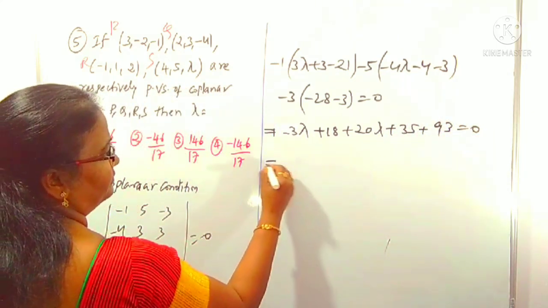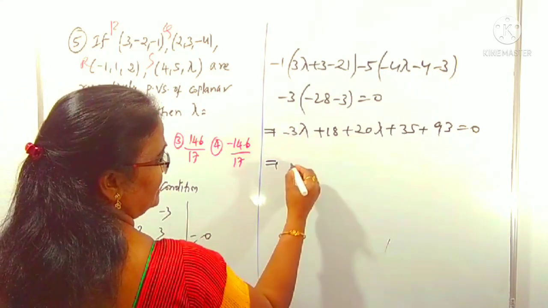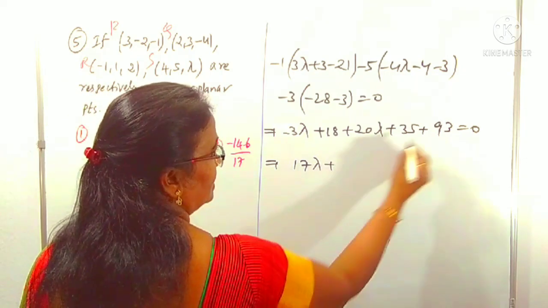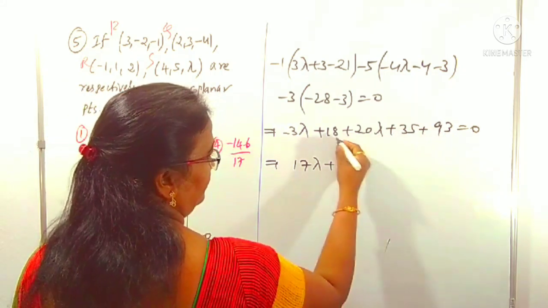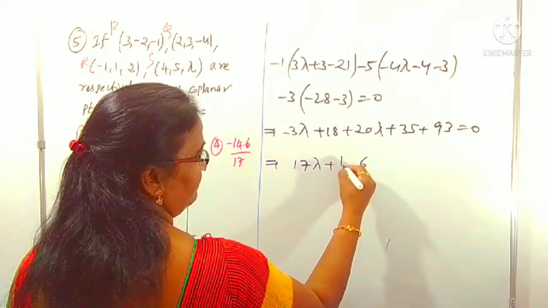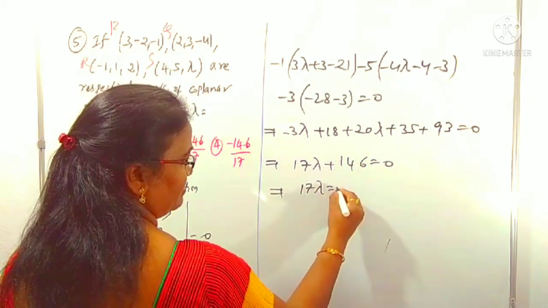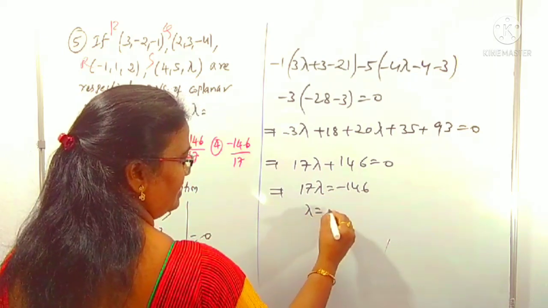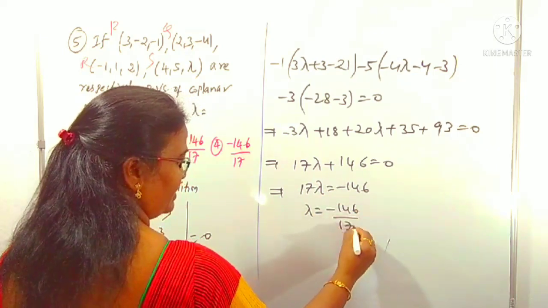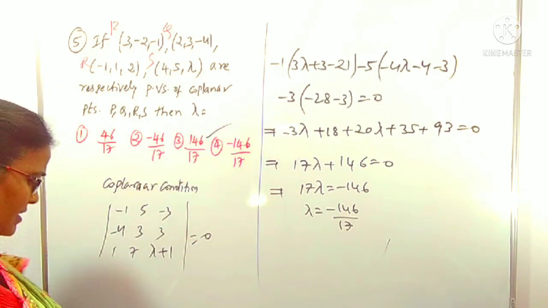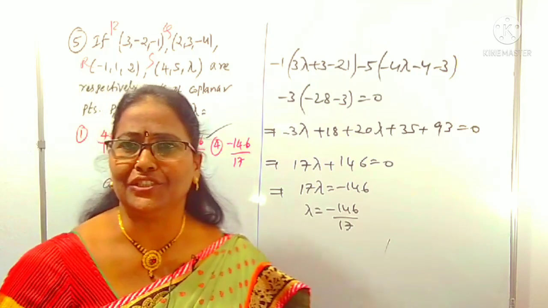Now next step. −3 + 20 is 17 lambda. Now the addition of these: 18 + 35 + 93 gives 146, equal to 0. From this, 17 lambda is equal to −146, lambda is −146 by 17. Very simple question. You just have to use the determinant concept for the coplanarity condition, right?